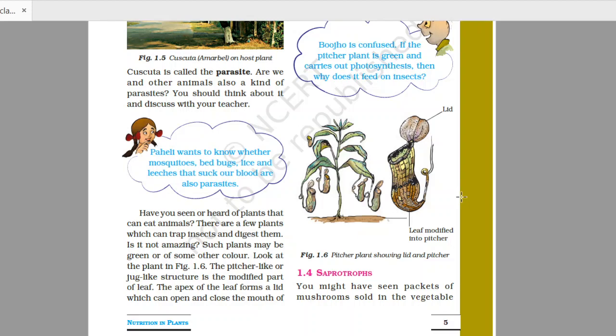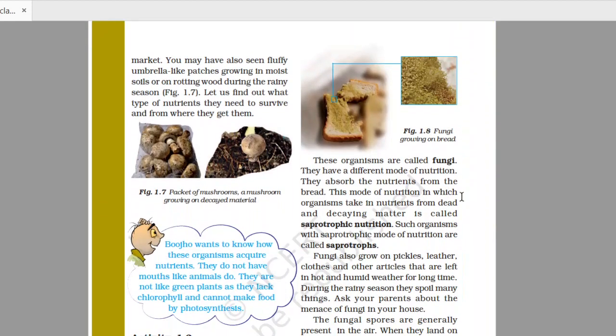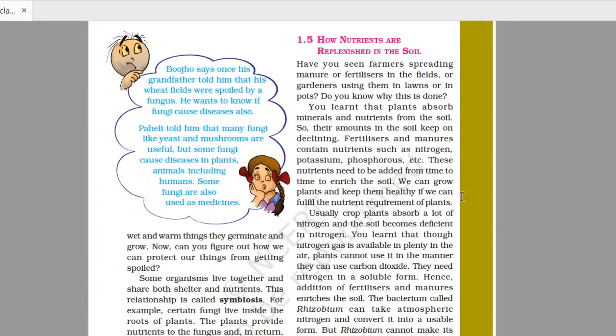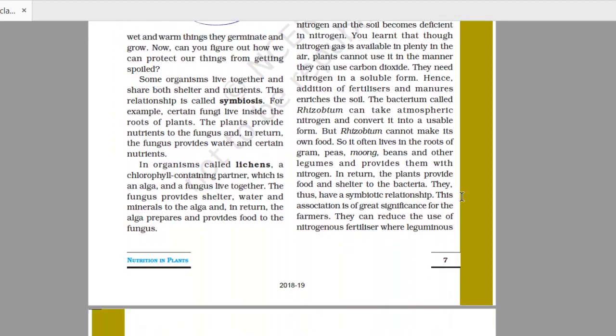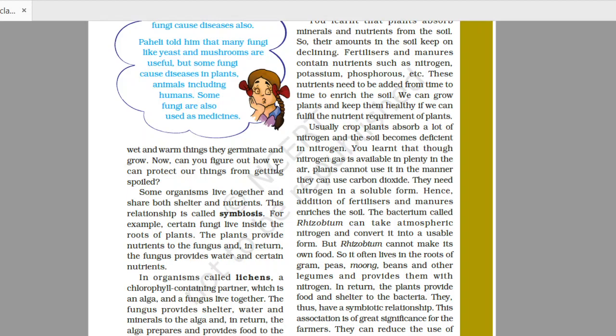In the same way, there is a symbiotic relationship. What is a symbiotic relationship? In a symbiotic relationship, two organisms live together. Here is given the example of lichens. In lichens, an alga and a fungus live together. Algae, as you know, can do the process of photosynthesis, so it provides food to the fungus, and the fungus helps in absorbing water and minerals from the soil. So both are in mutual association with each other, both are beneficial to each other. Such type of relationship is called symbiotic relationship.